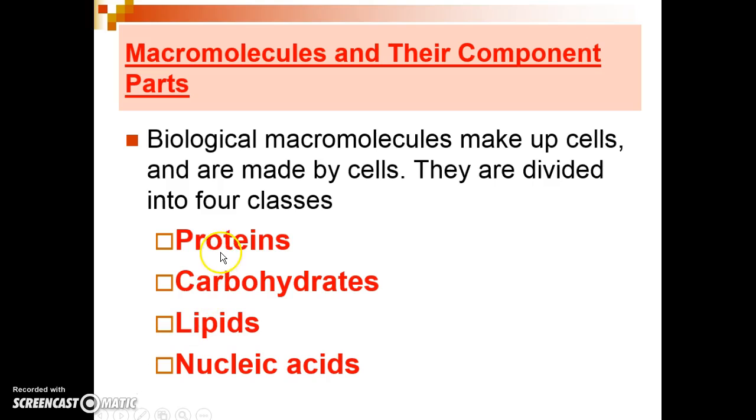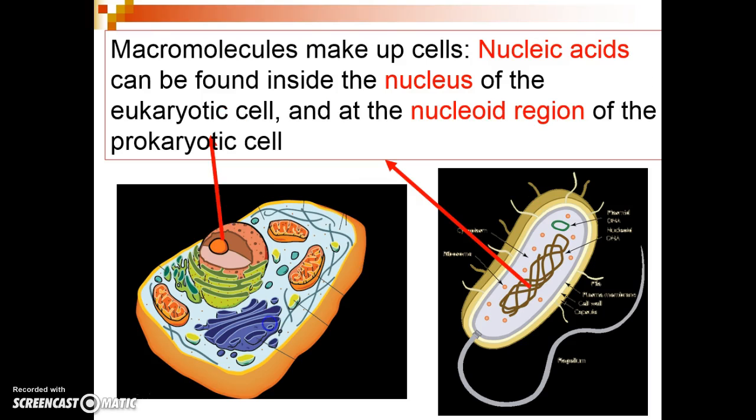So, again, this chapter is going to mainly focus on the characteristics of the 4 biological macromolecules: the proteins, the carbohydrates, lipids, and nucleic acids. These large macromolecules make up cells, whether they be eukaryotic cells or prokaryotic cells. For example, nucleic acids are found in the nucleus of eukaryotic cells and in the nucleoid region of prokaryotic cells.